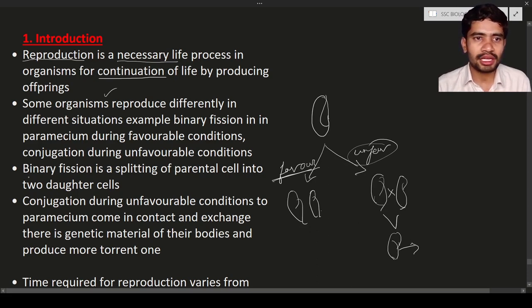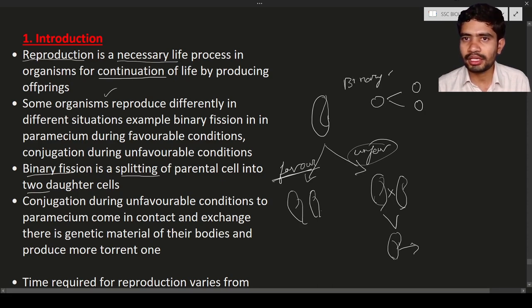Here you can see binary fission. Binary fission means the splitting of a parental cell into two daughter cells. Let us consider an amoeba or any bacteria. This bacteria will divide into two cells. Such a division is known as binary fission. Bi means two, fission means division. So if a cell divides into two cells, it is known as binary fission.